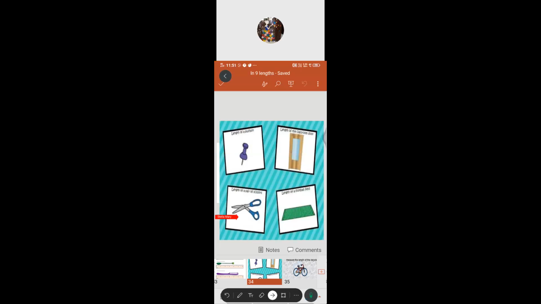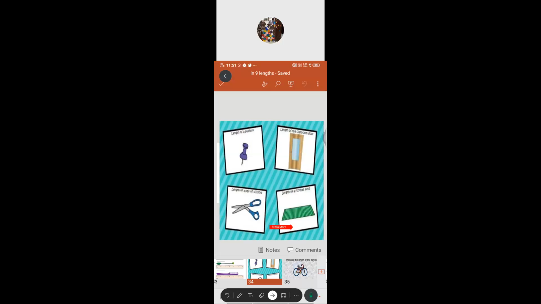Children, you just give me your answer through the chat box. Length of a pair of scissors. Centimeter. Very good. So for the length of a pair of scissors, we can use the appropriate unit, centimeter, cm.